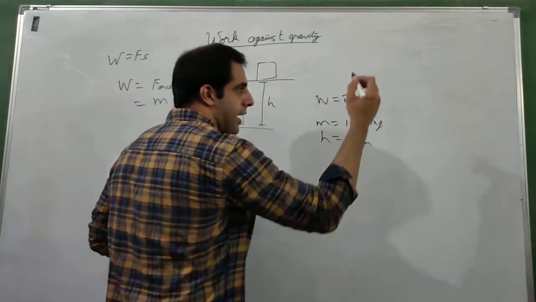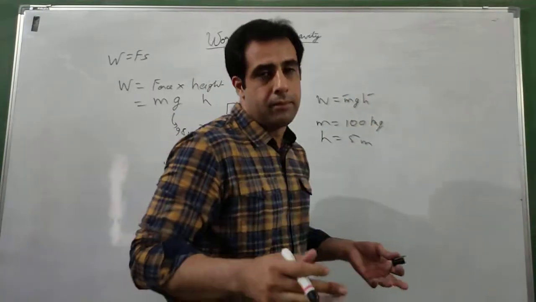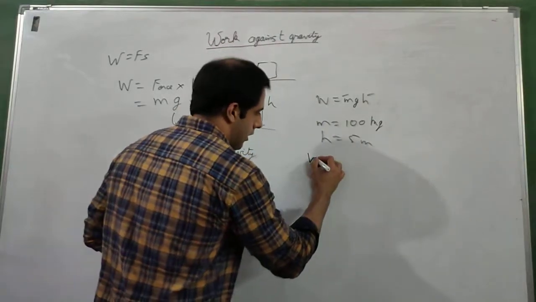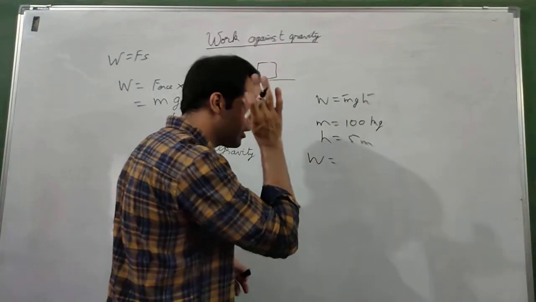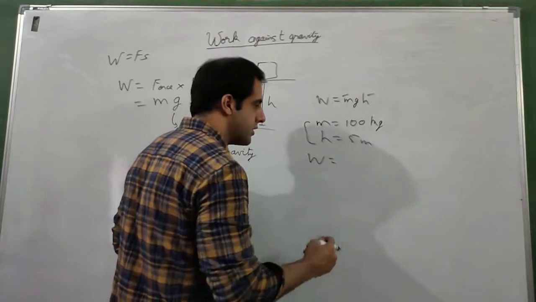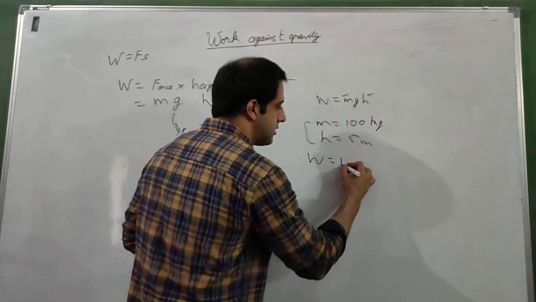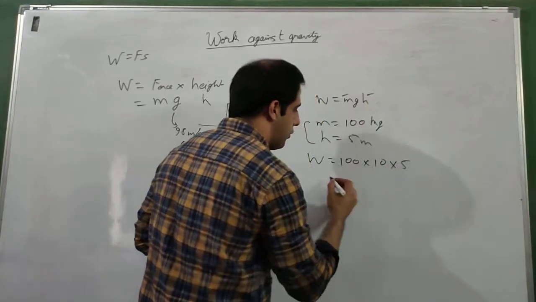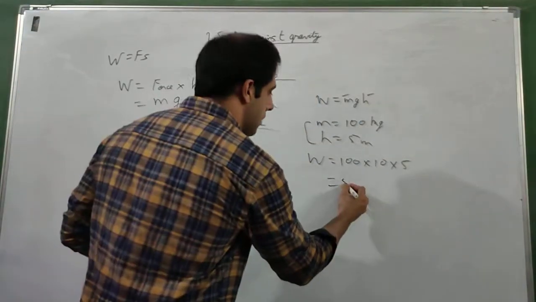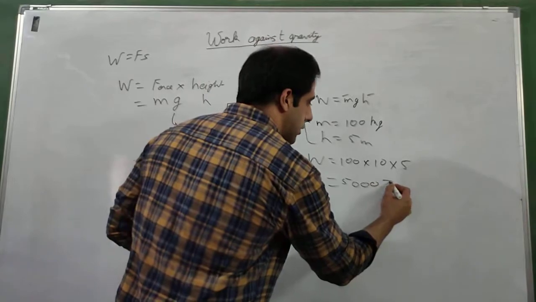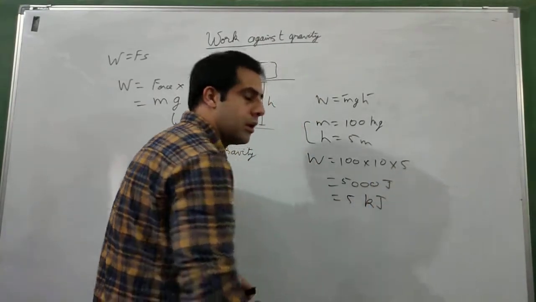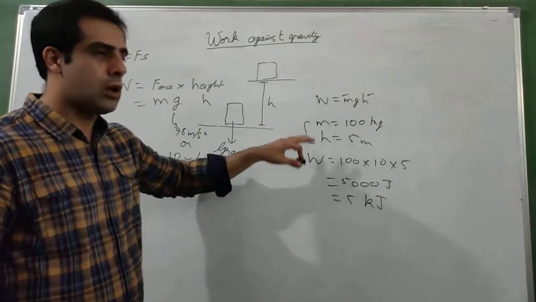I have m and I have h. g is not given to me, so you can take 9.8 or 10, and you have to find the work done. So this will be equal to mgh. So 100 into, let us take 10, into 5, and it will be equal to 5000 joules or 5 kilojoules. Okay, so this is how it is applied.